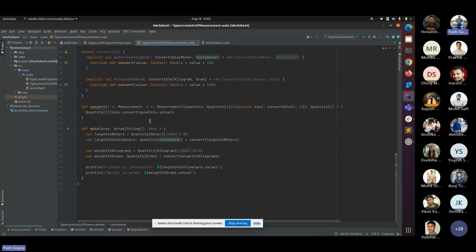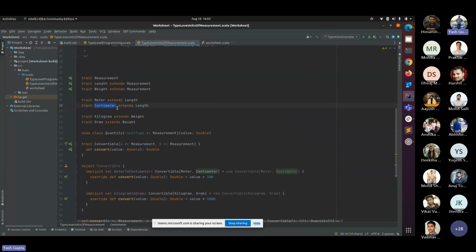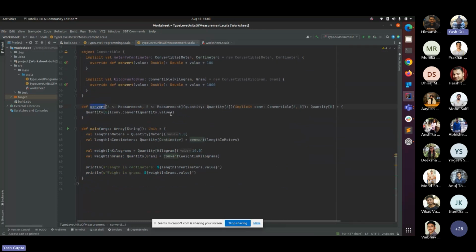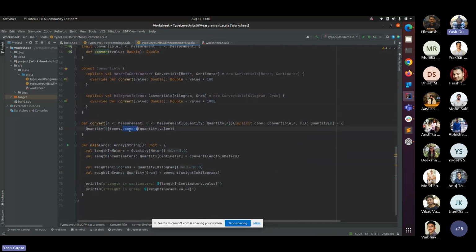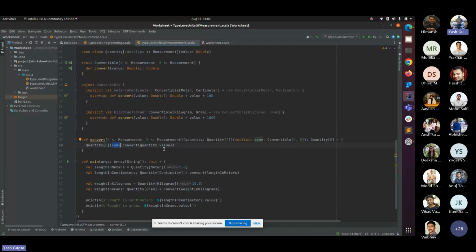Now, as you can see, here I have a convert method, right? The parameter of this convert method is Quantity. Here I am using polymorphism. This convert will be a separate method, and this method will be this method, okay? Because we are calling it using the object of the convertible trait.